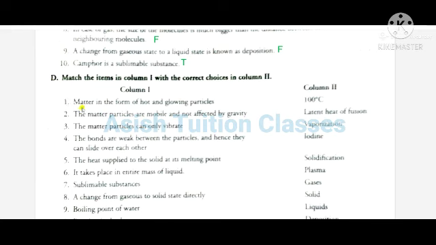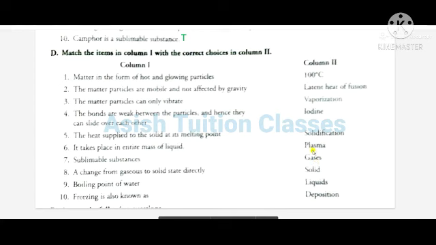Next, matter particles are mobile and not affected by gravity. Number 2, it will be gases.